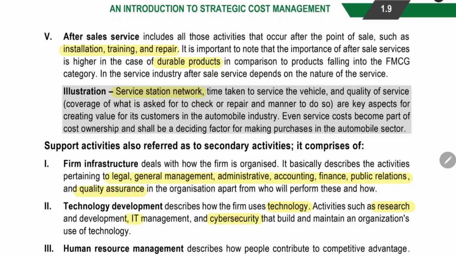So that is what we already saw in the car industry also. Service station network is very, very important. That is one more activity of after sales service, which is among the primary activities. Now, what are the primary activities?